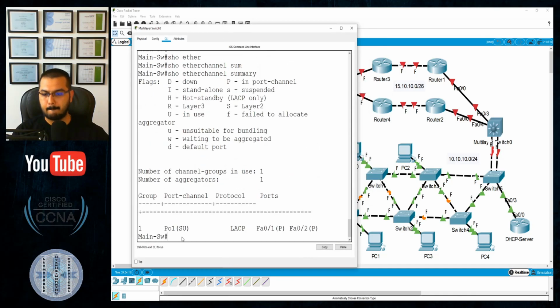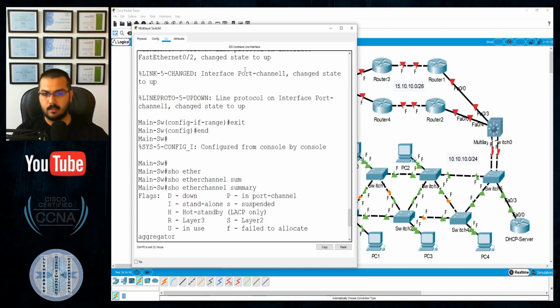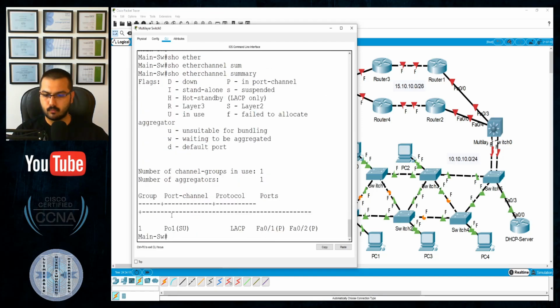I have group number 1, which has the name Po1. It has the flag S, capital S, which refers to layer 2, and U, which is in use, and it's using LACP. FastEthernet 0/1 has a flag of capital P, which means it is included in the port channel, as well as FastEthernet 0/2. That's very good.